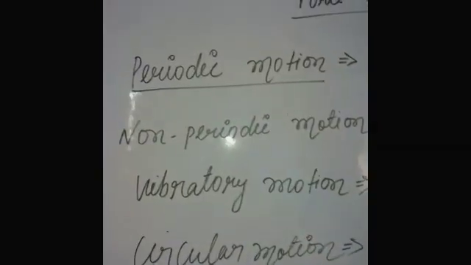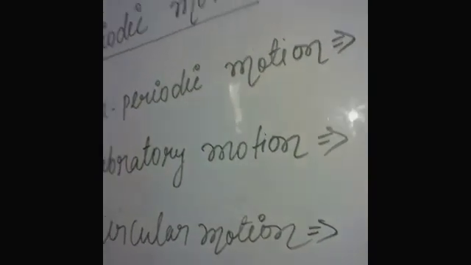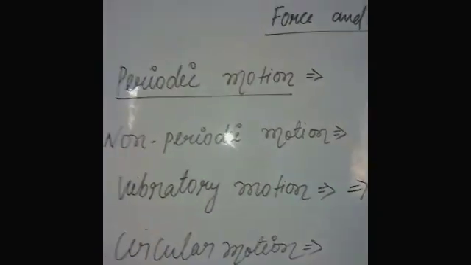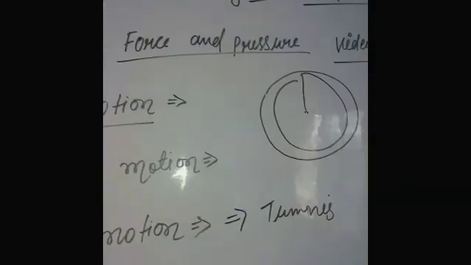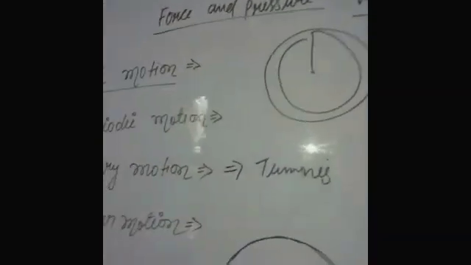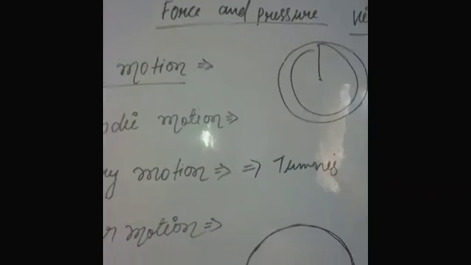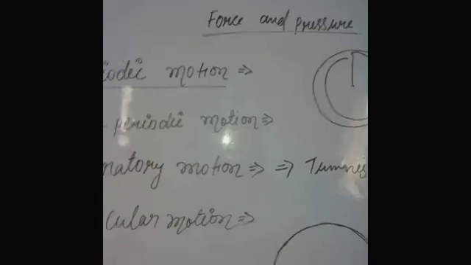The next topic is periodic motion. When a body's motion repeats after a fixed interval of time, then this motion is known as periodic motion. Understand, students? Example, the hand clock repeats itself after a fixed interval of time. Then we understand that the motion of a hand clock is a periodic motion.